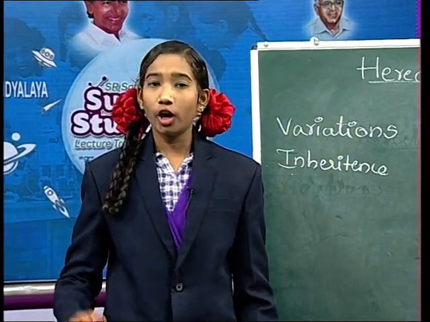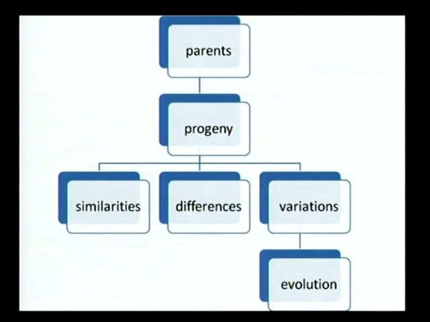Now, let us observe this mind map pair. The characters passing from parents to progeny, they get similarities. The similarities get from their parents and they also get some differences. These differences are called variations. Friends, the accumulation of variation leads to evolution. My dear friends, do you know what is meant by evolution? Evolution means the development of new species is known as evolution.